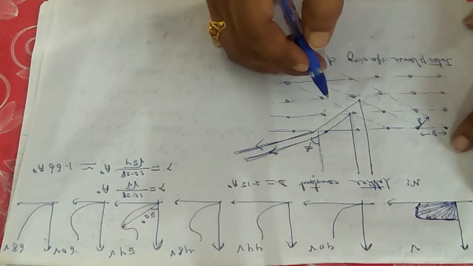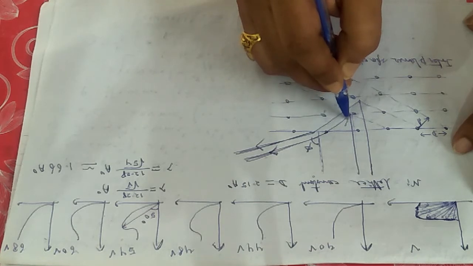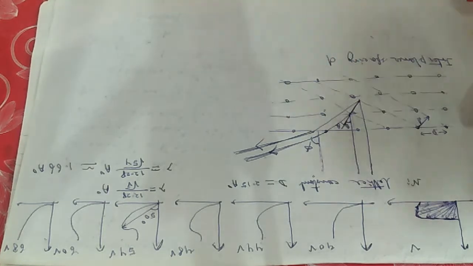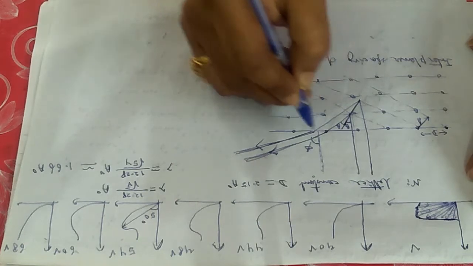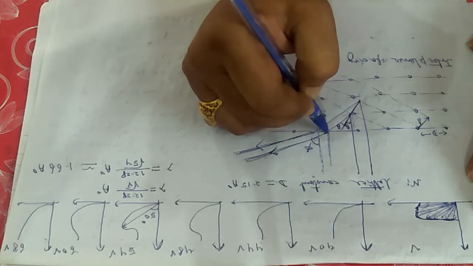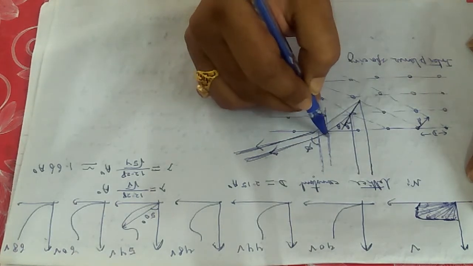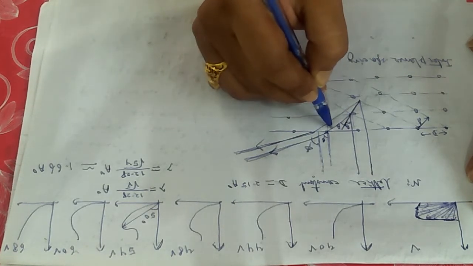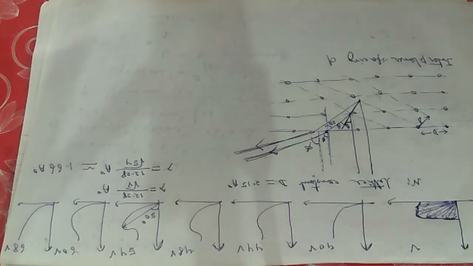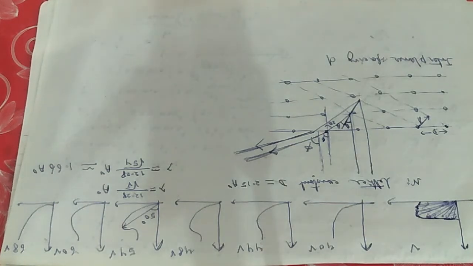Now if I consider one perpendicular line here from this plane to that plane, and consider this angle is theta and this angle is theta, of course I can write this angle is phi and this angle is twice theta by simple geometry. If you concentrate here, you can easily understand what is twice theta and what is phi.